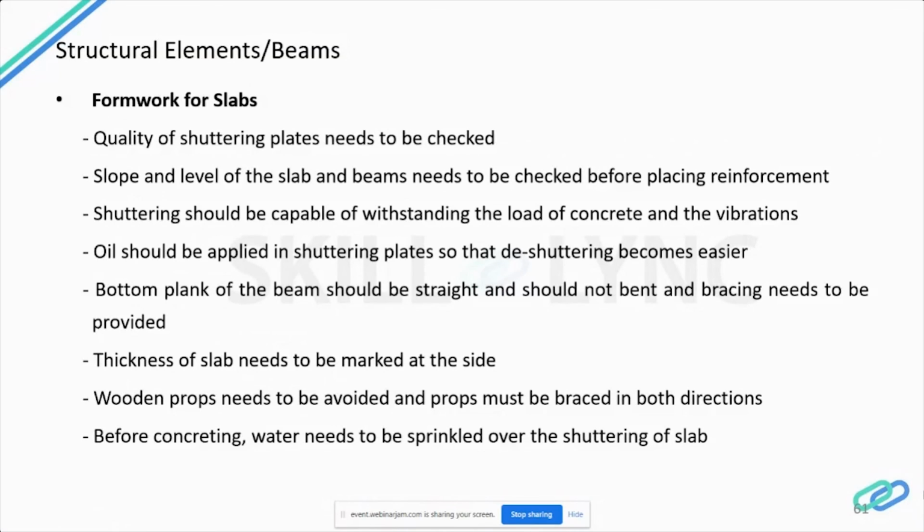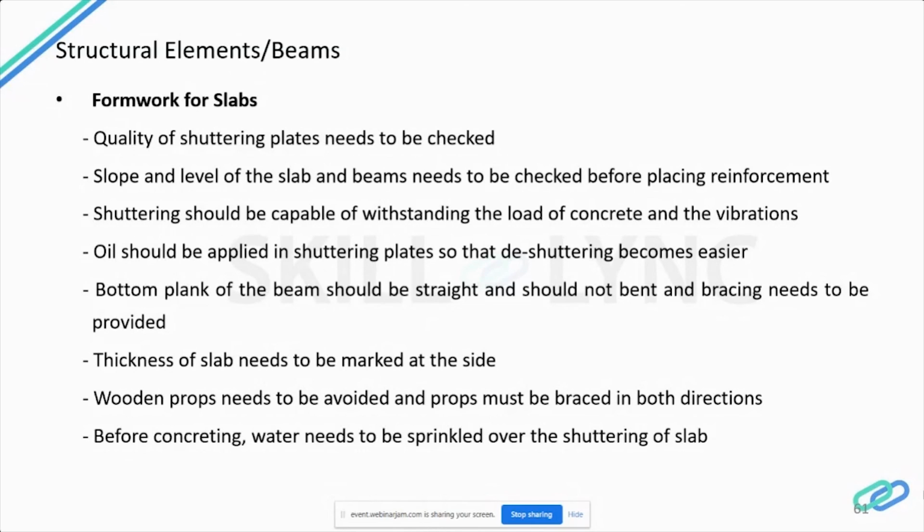So the formwork for a slab is special, because you have to do the formwork for a huge area. So special care needs to be taken during shuttering. The quality of the shuttering plates should be good. First, you have to check the quality of the shuttering plates, to avoid using plates with uneven surface or damaged edges. They must be of regular size.